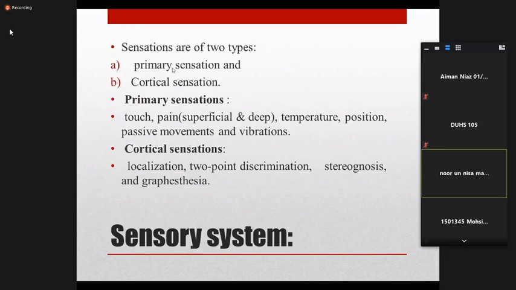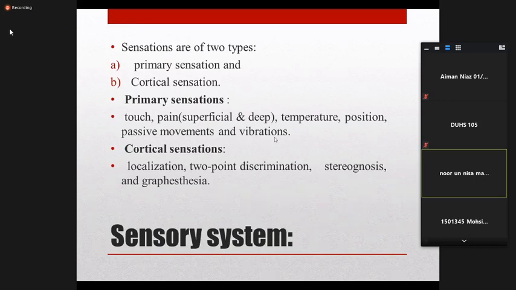Basically, sensations are of two types: primary sensation and cortical sensation. What are the primary sensations? Primary sensations include touch, pain, both superficial and deep pain, temperature, position sensation, passive movement sensation, and vibration sensation. These are all the primary sensations.